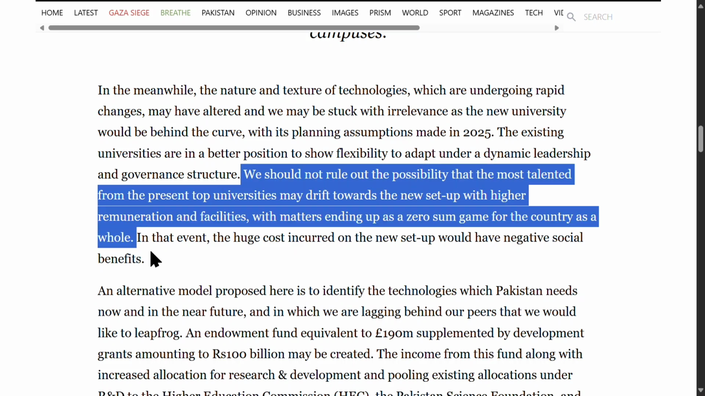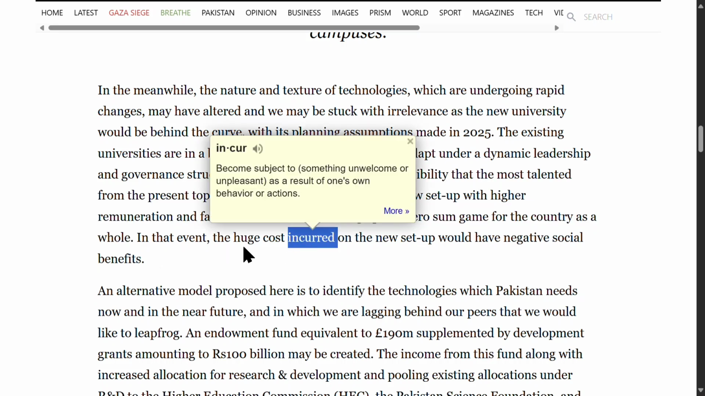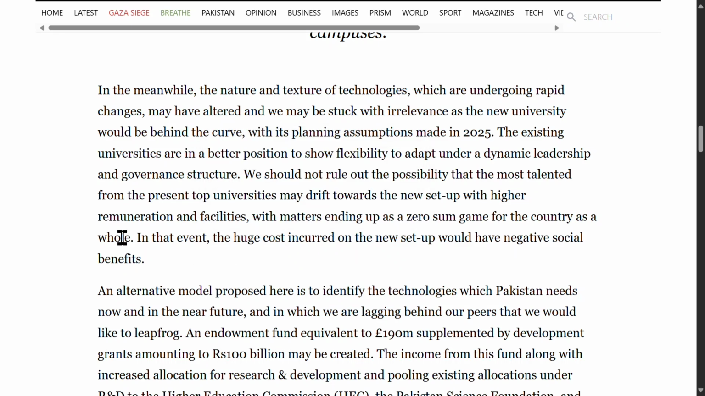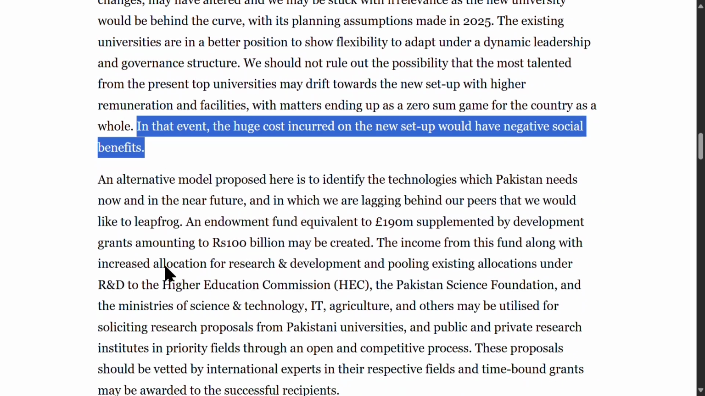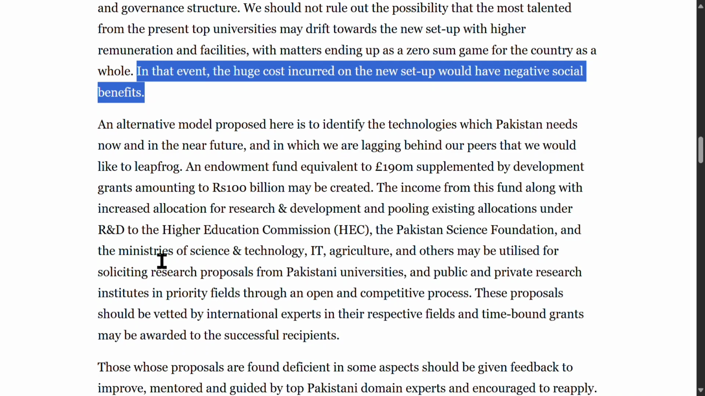This sentence means that attracting talent to a new institution might merely redistribute resources without overall benefit. In that event, the huge cost incurred on the new setup would have negative social benefits. This sentence means that the financial outlay for a new university could ultimately harm society if it fails to add net value.